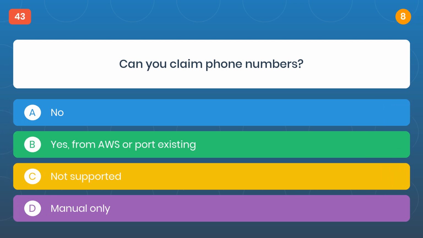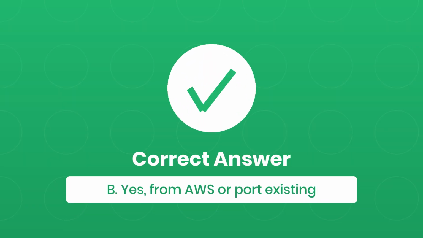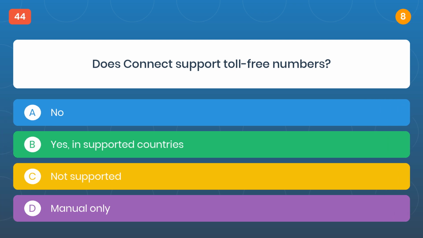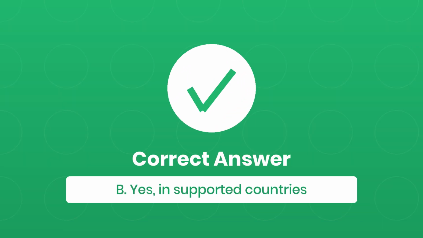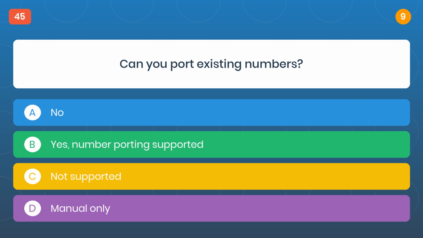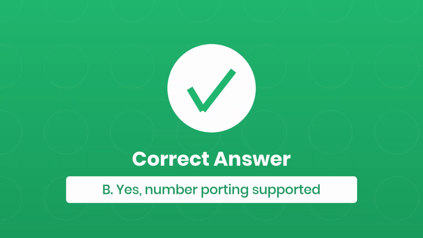Question 43. Can you claim phone numbers? The correct answer is B, yes, from AWS or port existing. Question 44. Does Connect support toll-free numbers? The correct answer is B, yes, in supported countries. Question 45. Can you port existing numbers? The correct answer is B, yes, number porting supported.